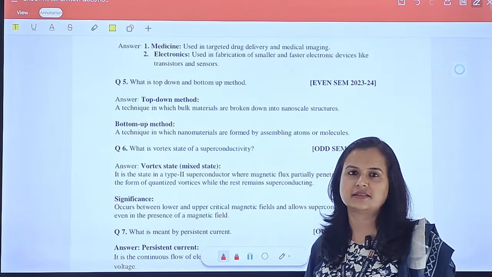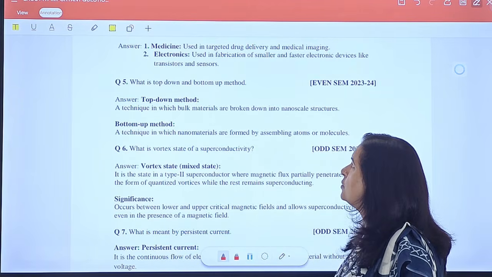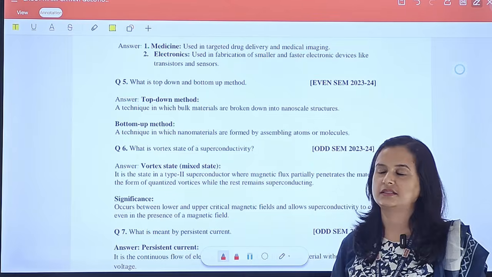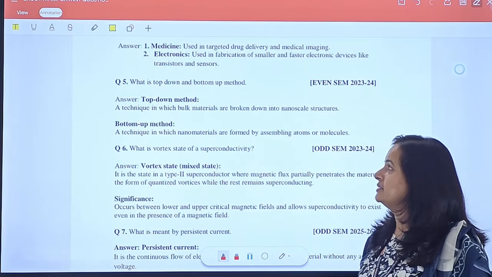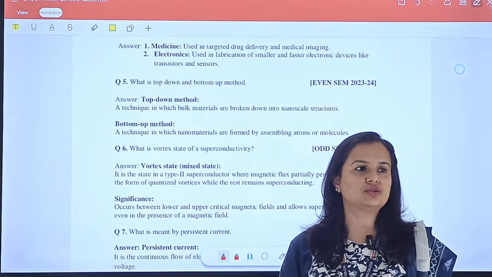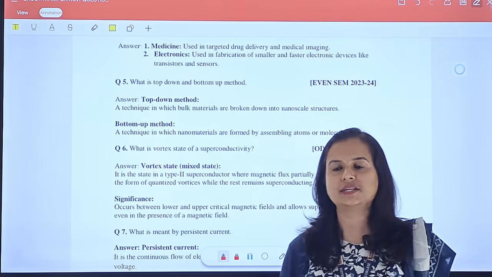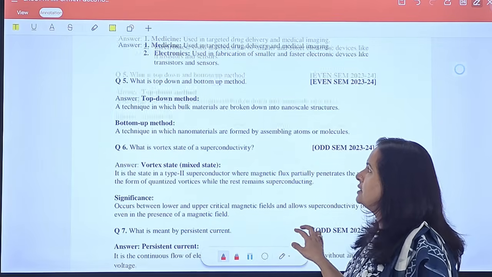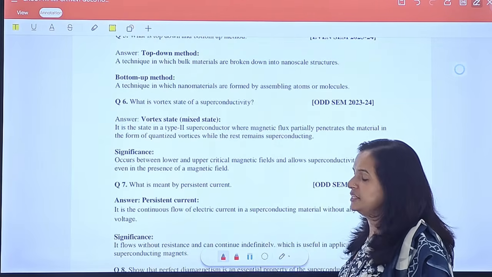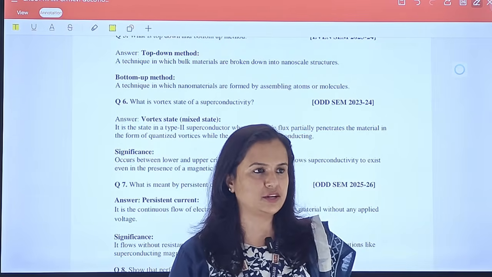We can make smaller sizes with the help of nanomaterials. The fifth question is, what is the top down and bottom up method? The top down method is a technique in which the bulk material is broken down into smaller ones, and from the big scale we reach the lower scale, the nanoscale. In the bottom up method, atoms and molecules assemble together and form nanoparticles.